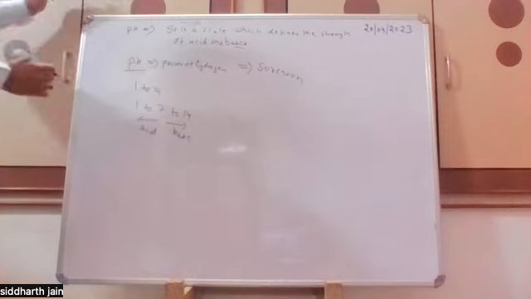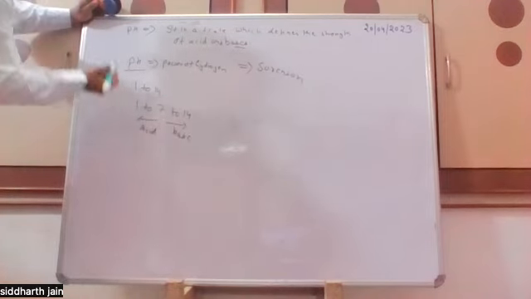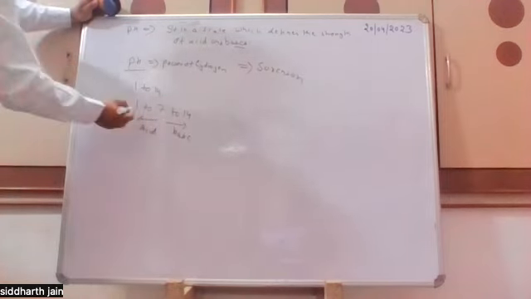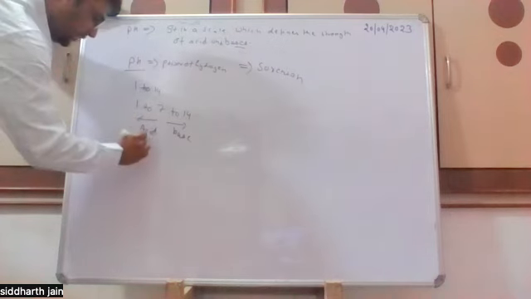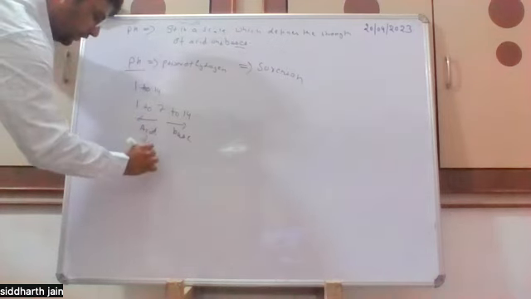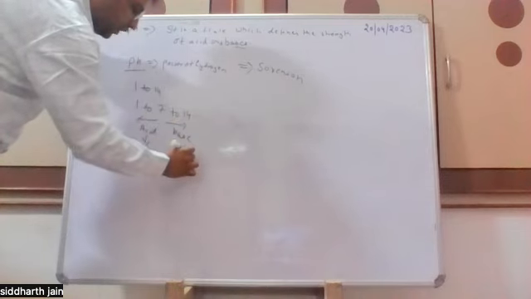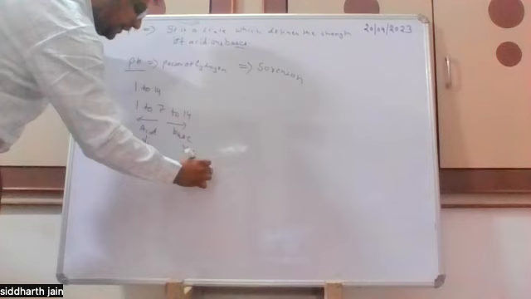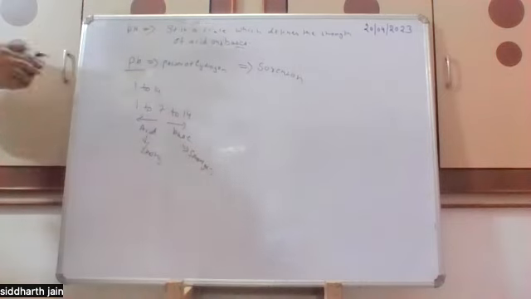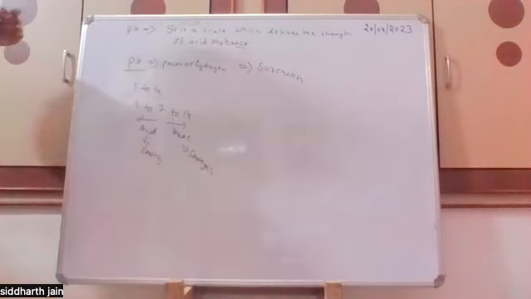And one more thing: the lower the pH value for an acid, the stronger the acid, and the higher the pH value for a base, the stronger the base. So like this, it defines how strong an acid or base is.